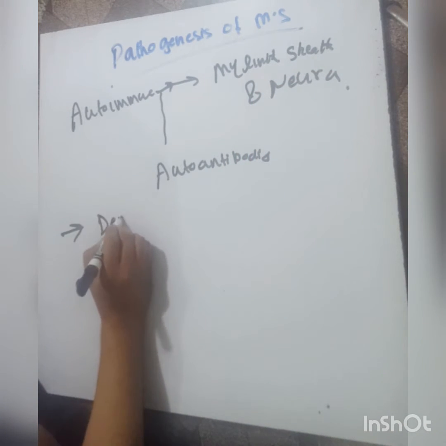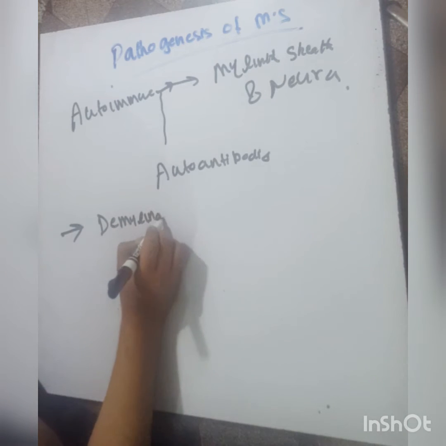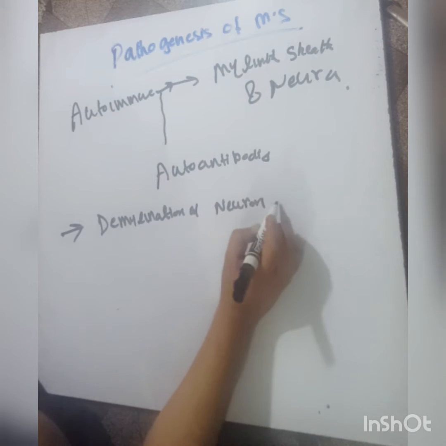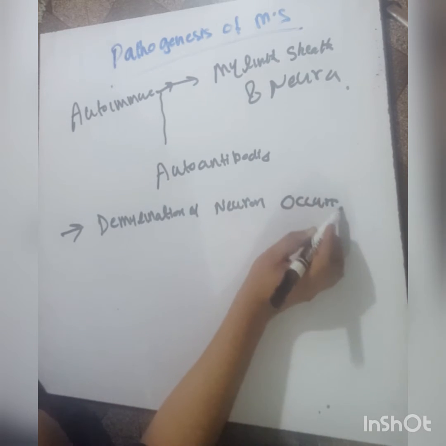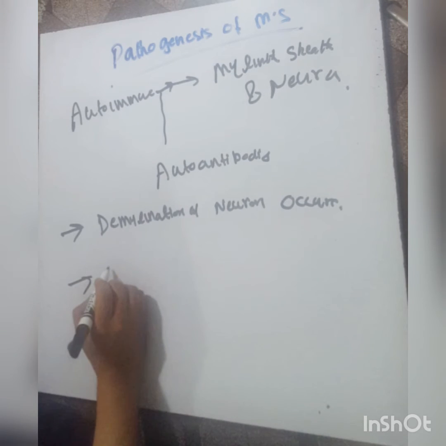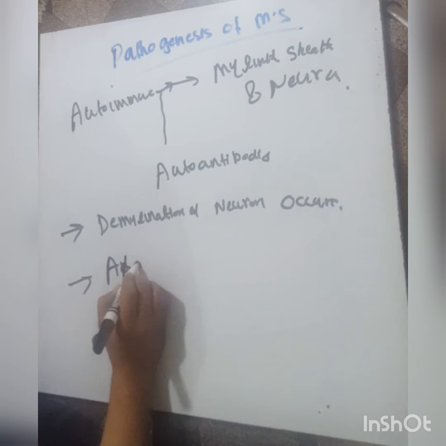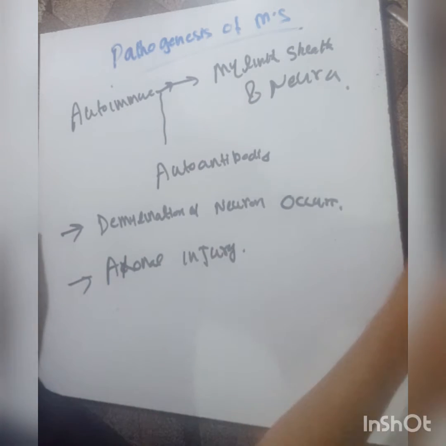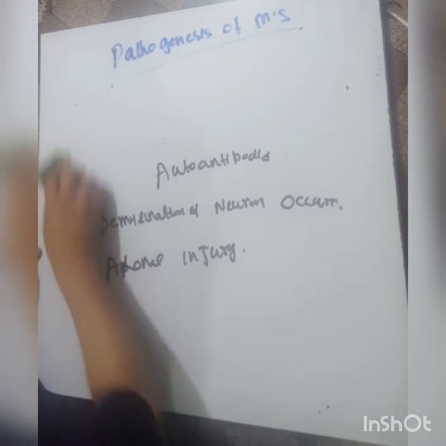This demyelination of the neuron occurs, and the neuron becomes demyelinated. It also affects the axon. There is partial or total axonal injury. Now we will discuss the normal myelin sheath of the neuron and the abnormal structure in multiple sclerosis.